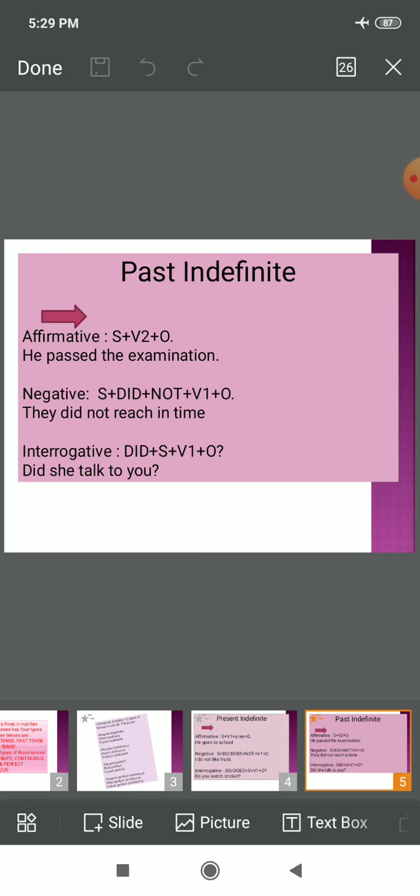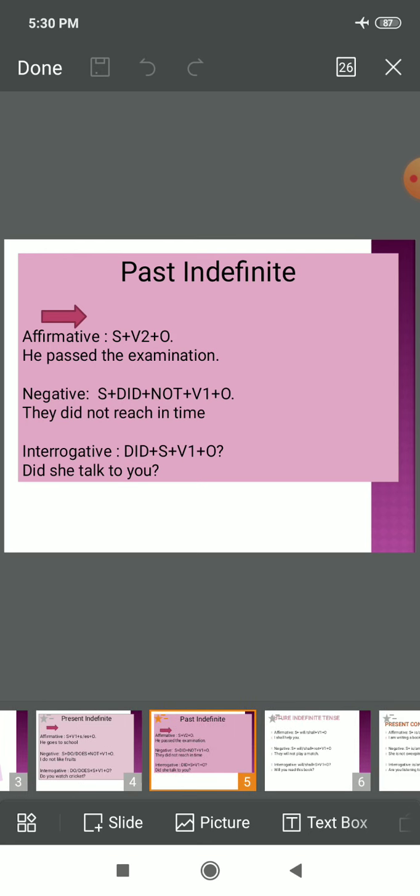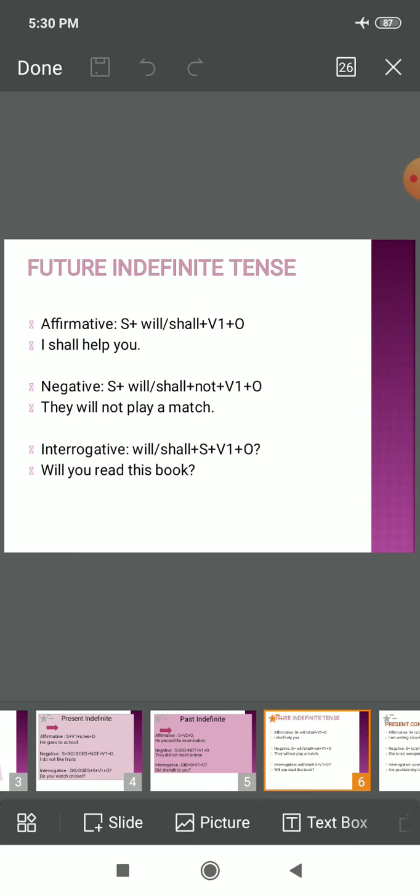So did would come in the beginning in interrogative sentence, right? So did she talk to you? Question mark. Again, see children, talk is verb's first form. So we would say did she talk to you, not did she talked to you. Did she talk to you? I hope that's clear. So moving to the third part, that is the future indefinite tense.